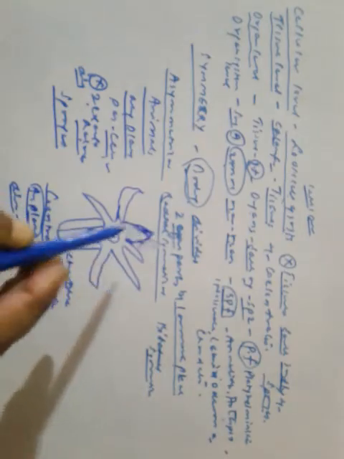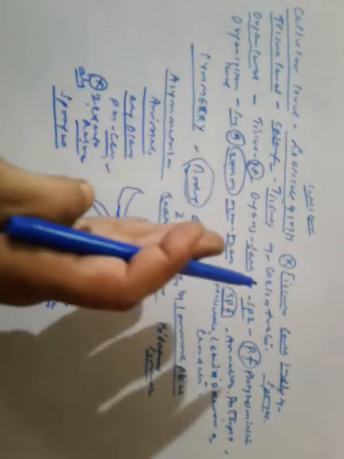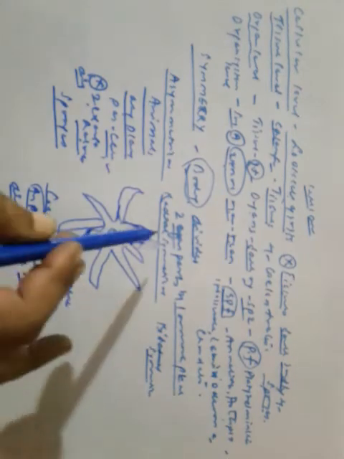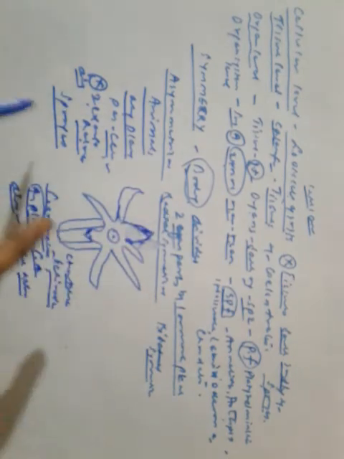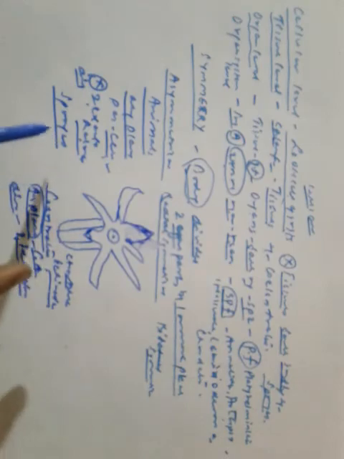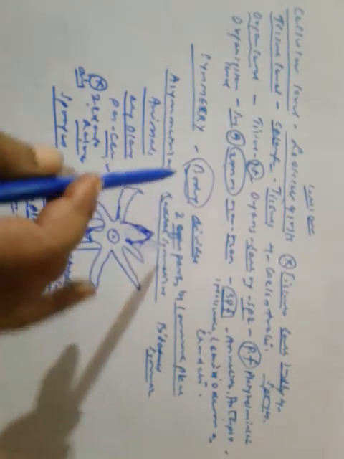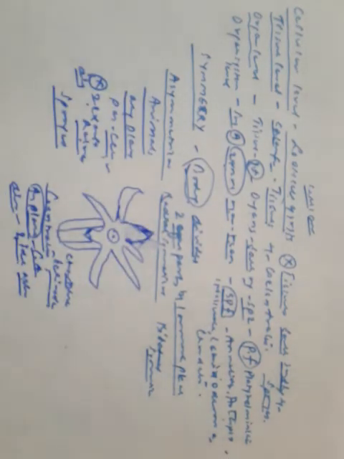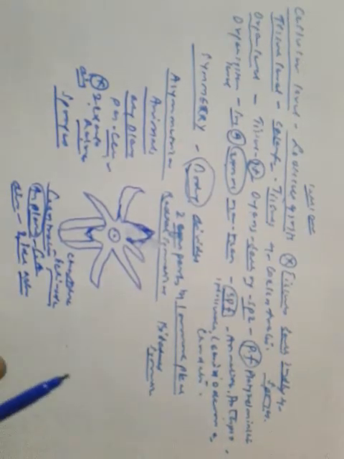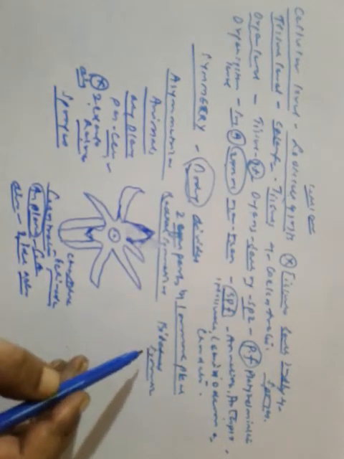If we divide in this manner, or in any other manner, they look like exact copies. But the plane should pass through the central axis, and then the body will be divided into two identical halves. First let us discuss bilateral symmetry.